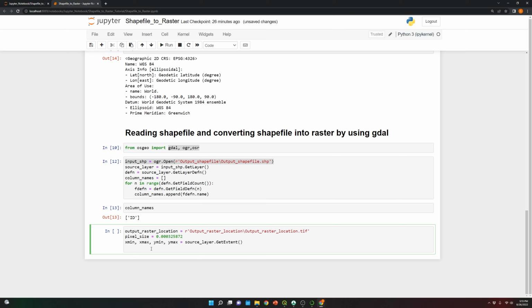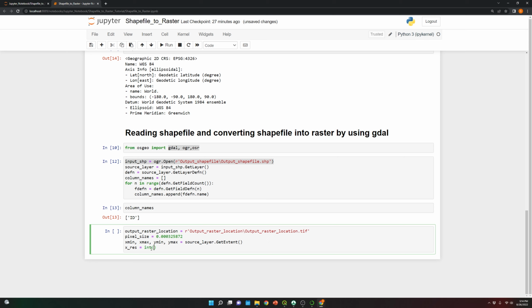So now we're gonna use this value to get the resolution, specify basically how many columns and how many rows the final grid of the raster that we're creating will have.